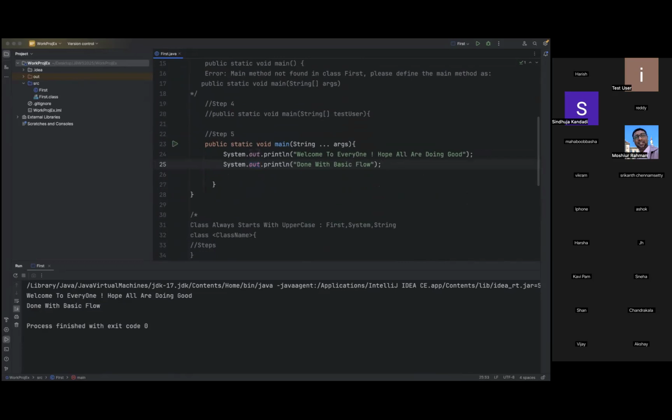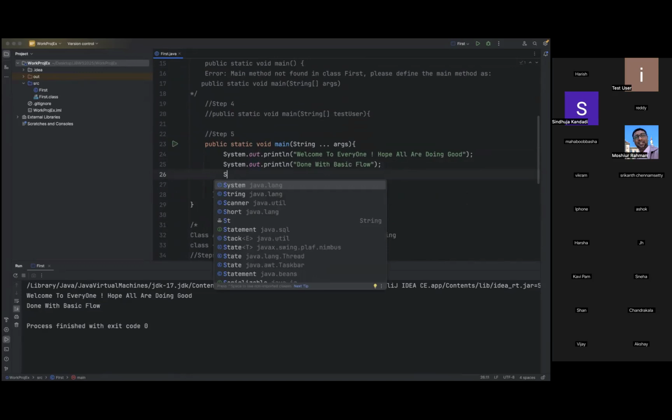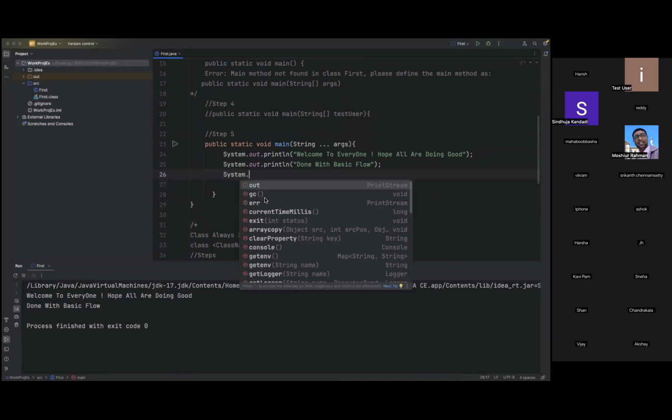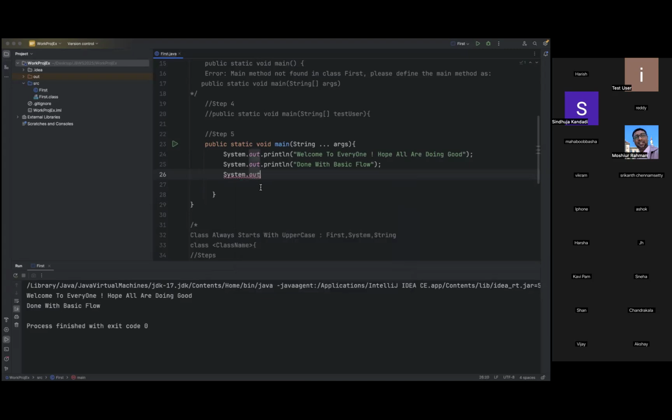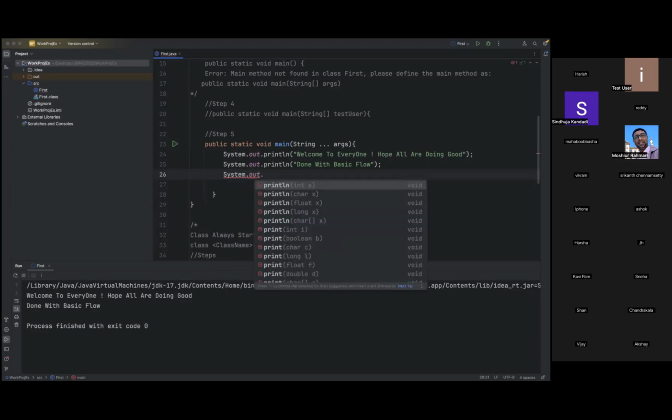Now let me just type here. When I type System, it gives java.lang. Now I just type System, and again I hit dot. You see, these are all the fields and methods that belong to the System class. Our requirement is to display the information, so let us use out. Out is a field. When I hit dot again, I get all the information supported by out. Now let us go with print.